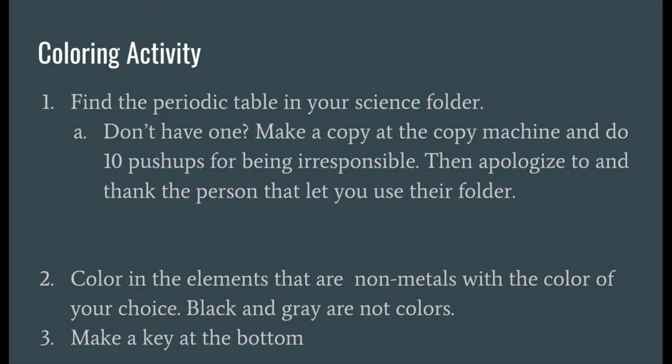But the task is you're going to color in the elements that are nonmetals with a color, and you're going to color in the metals with a different color. Now, if you go to a lot of periodic tables, this is already done for you. You can quickly see this. And we need to have a key at the bottom showing that the metals are this color and the nonmetals are this other color. All right.